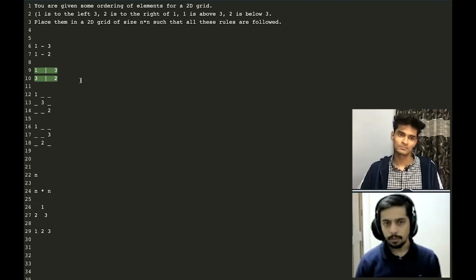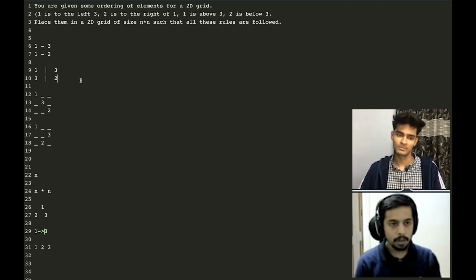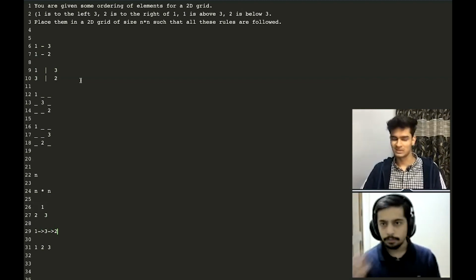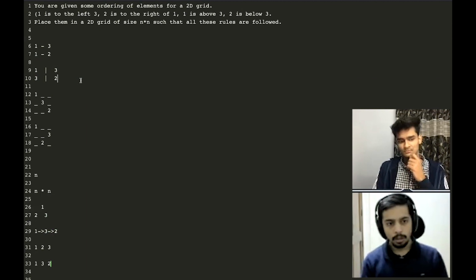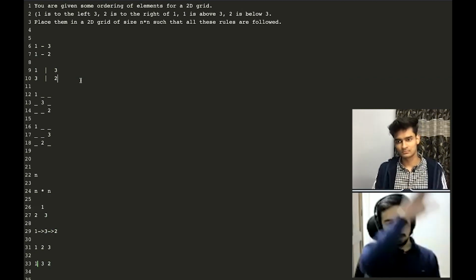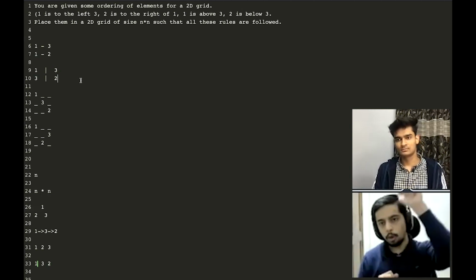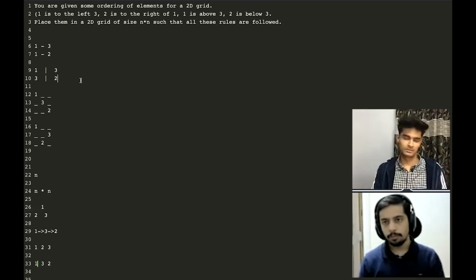So for example, 1 is above 3, so there would be a directed edge from 1 to 3 in my graph. And there would be a directed edge from 3 to 2 in my graph. So this is what my graph will look like. And a topological sort of this graph would give me 1, 3, 2. Now this tells me the rows in which I'm going to put 1, 3, 2 from top to down: 1 should go to the topmost row, 3 should go to the middle row, and 2 should go to the bottom row.